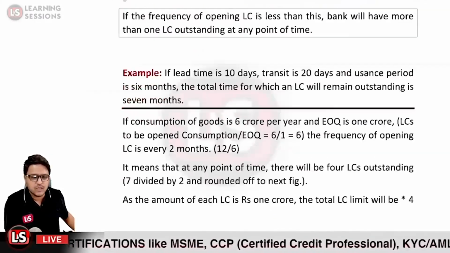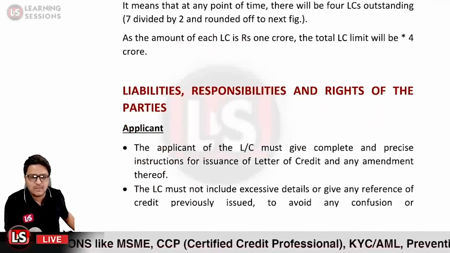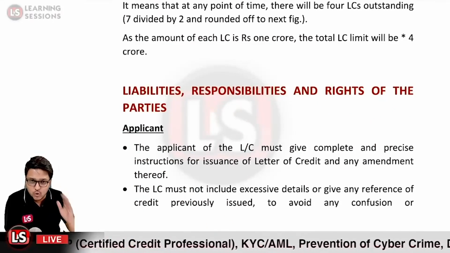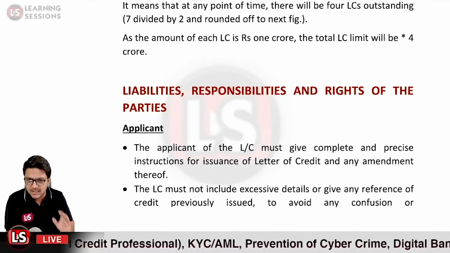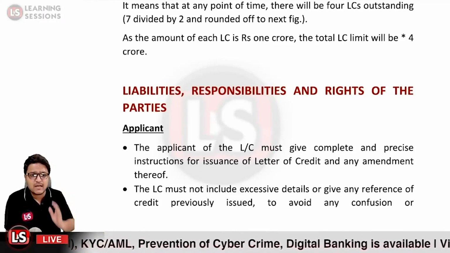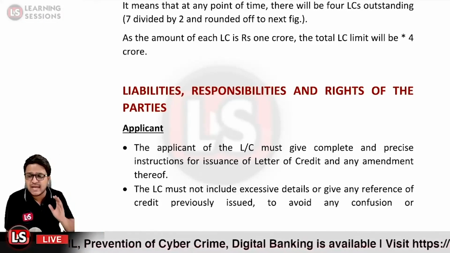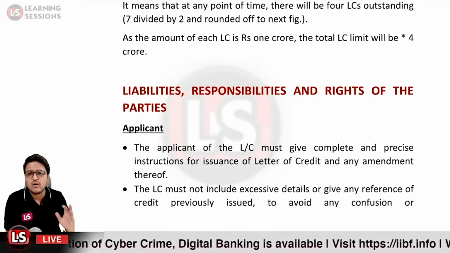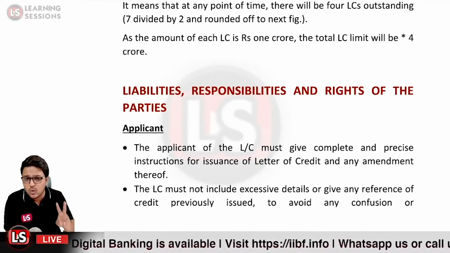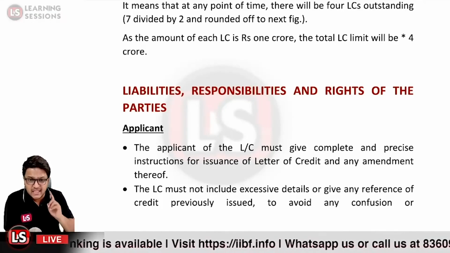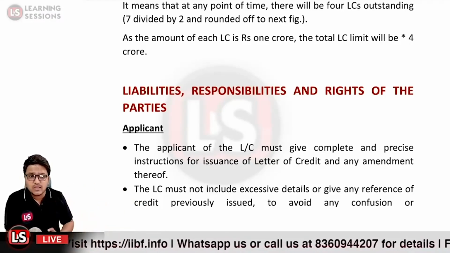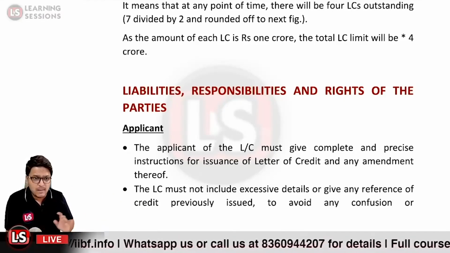After that, it is related to liabilities, responsibilities and rights of the parties. So first of all, let us have a look at the first party, that is the applicant on whose behalf the letter of credit is opened. The applicant of the LC must give complete, precise instructions for issuance of the letter of credit and any amendment thereof, because these two are the main parties. The beneficiary and the applicant are the main parties, and there is a main contract between them. So there must be no ambiguity related to it.